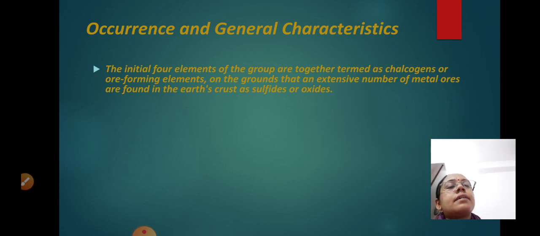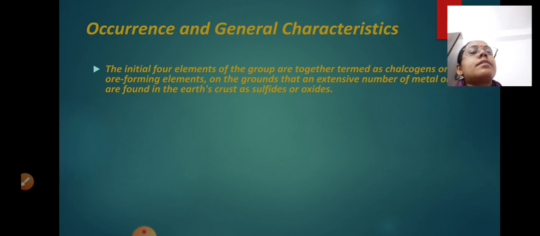Many oxide ores are present, like Fe2O3 is there, then ZnO is there, and many sulfide ores are also present, like ZnS is there, PbS is there. ZnS is known as zinc blende, PbS is known as galena. Okay, so these are known as chalcogens because they are ore forming elements.